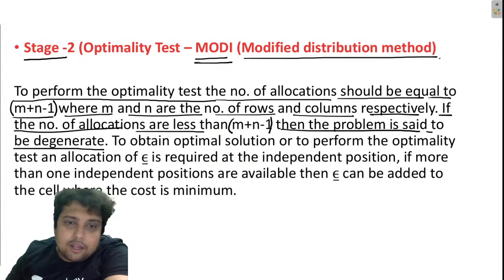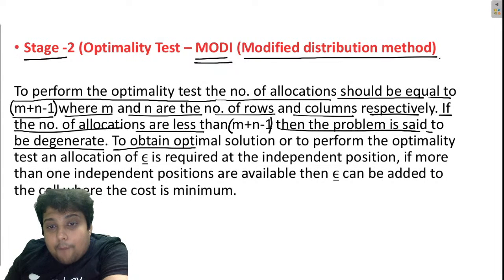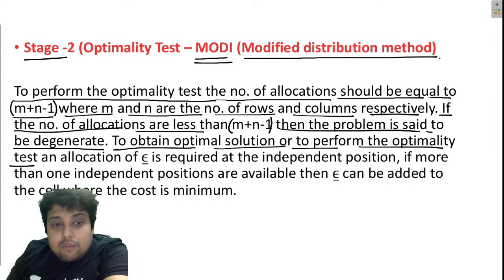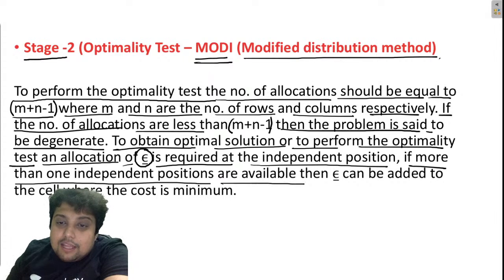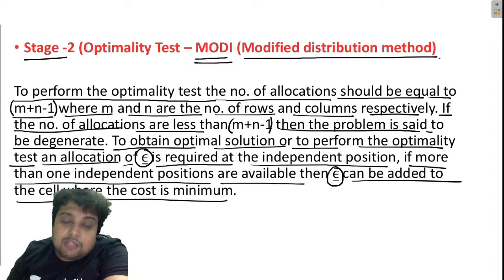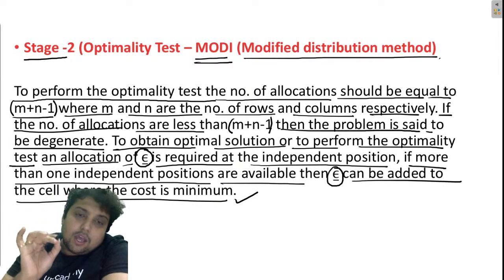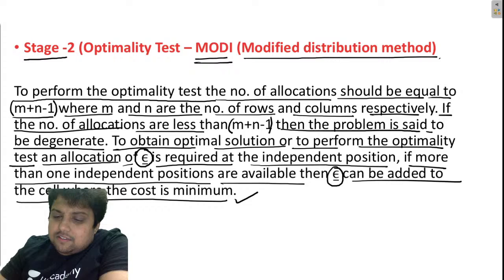Don't worry guys, I am reading it out for you and then I will be explaining each and everything to you, correct? To perform the optimality test, an allocation of epsilon is required at the independent position. If more than one independent position is available, then epsilon can be added to the cell where the cost is minimum. Correct? Now, let us understand the meaning of this.